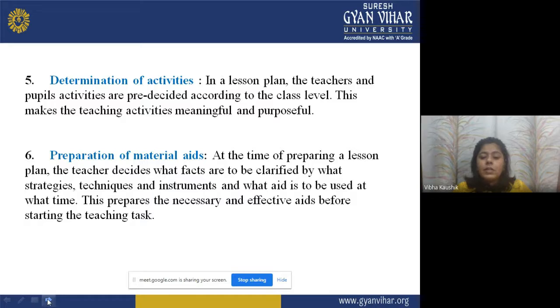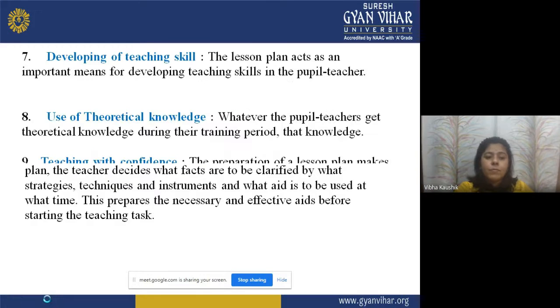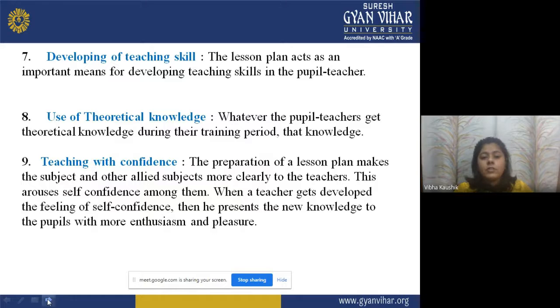Thus, prepare the necessary and effective aids before starting the teaching task. When the teacher has decided that I will use these aids at the time of delivering the lesson plan, then prepare the necessary and effective aids. That planning will help the teacher to prepare necessary and effective aids before starting the classroom activities.